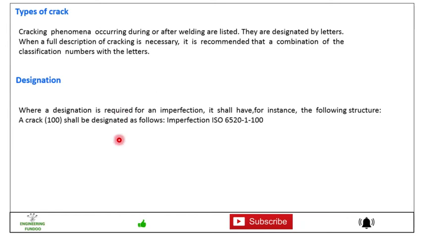Then we have designations, where a designation is required for an imperfection. It shall have, for instance, the following structure: a crack, let's say designated by 100, shall be designated as follows: imperfection ISO 6520-1-100. So this is how it is designated.